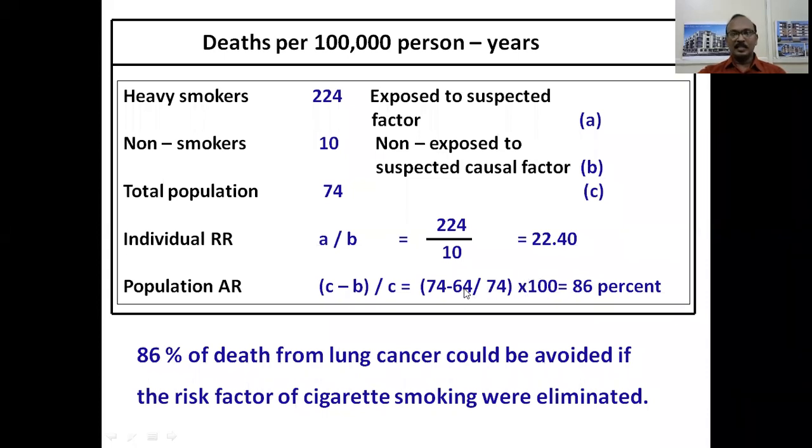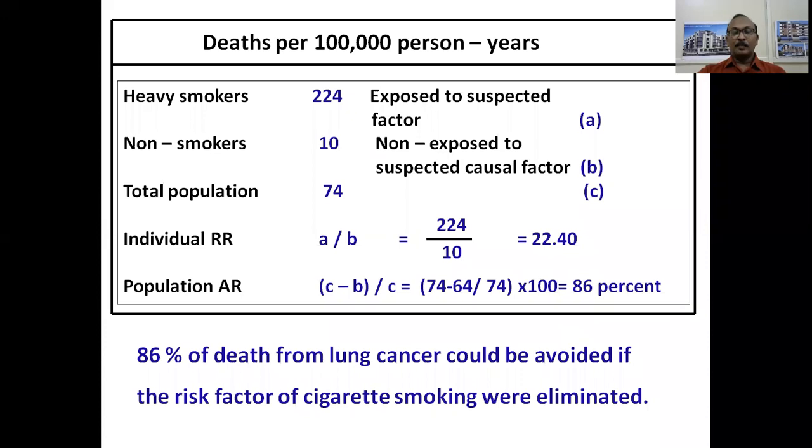Here B is 10. I'm sorry, I had written it as 64, it is 10. So 74 minus 10 divided by 74 into 100. That is 64 by 74 into 100, that is 86%. 86% of deaths from lung cancer could have been avoided if the risk factor of smoking is eliminated, or cigarette smoking is publicly banned.